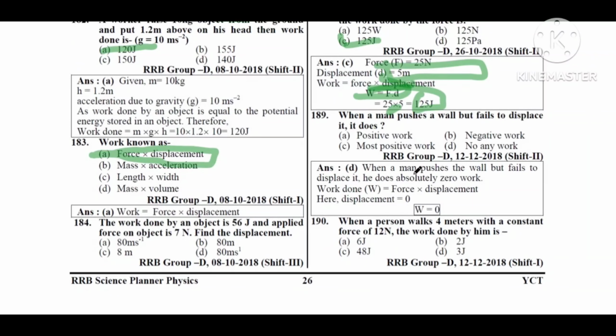Next question. When a man pushes a wall but fails to displace it, it does: option A positive work, option B negative work, option C most positive work, option D no work. So option D is the correct answer. No work.